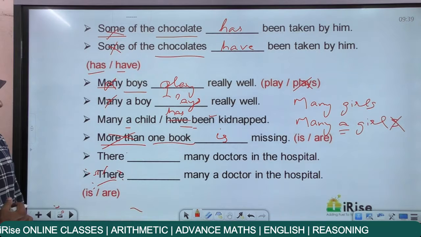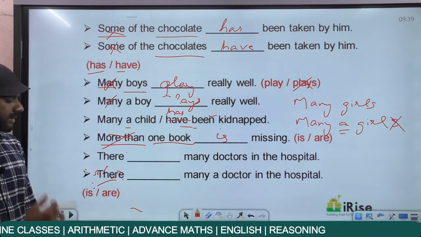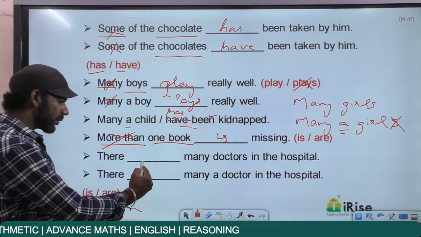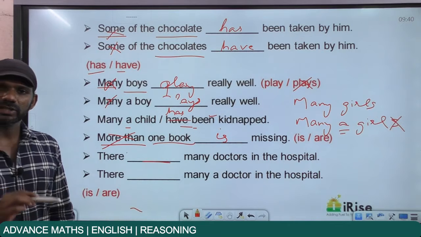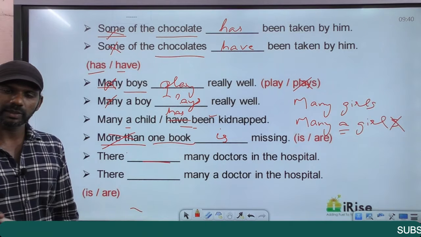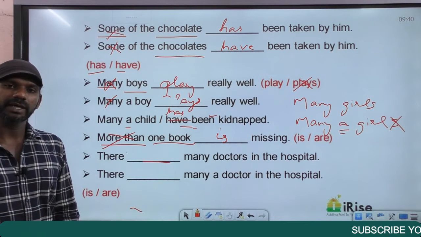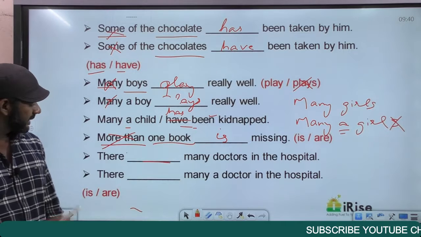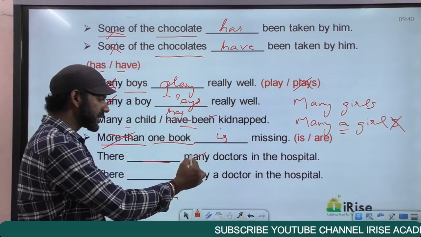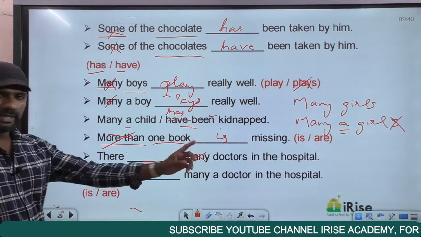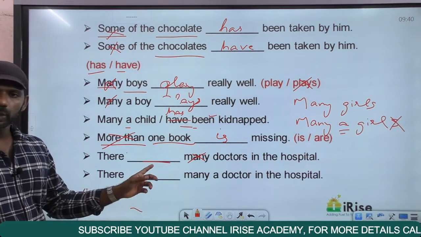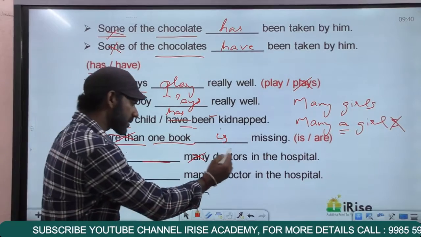Come to the next one. There dash many doctors in the hospital. The options are is, are. Now when you find a verb, identify which noun is related to that verb. If that noun is singular, that verb must also be singular. If that noun is plural, that verb must also be plural. There dash many doctors in the hospital. Many is a determiner, forget about it. This blank must be filled with a verb. There dash many doctors means the noun related to this verb is doctors.